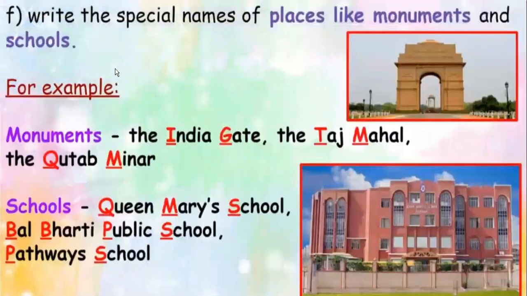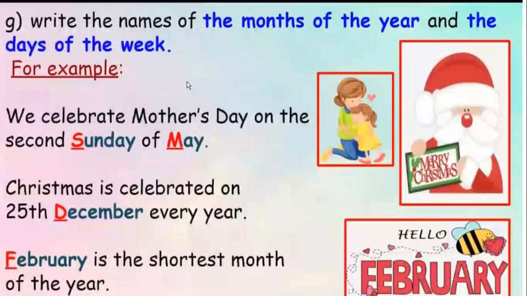Next. Write the special names of places like monuments and schools. For example, the India Gate, the Taj Mahal, the Qutub Minar. Schools: Queen Mary School, Bal Bharti Public School, and Pathway School. S will also be in capital of School. Write the names of the months of the year and the days of the week also in capitals. For example, we celebrate Mother's Day on the second Sunday of May.